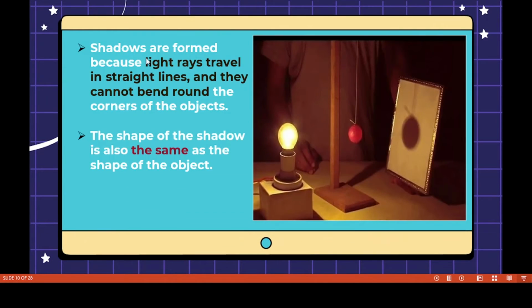Why are shadows formed? Already we studied that light travels in a straight line. Does light travel in bending rays? No, light travels in a straight line and cannot bend around the corner of an object. So the shape of the shadow is the same as the shape of the object. Whatever the shape and size of the object is, the shadow's shape will be the same.